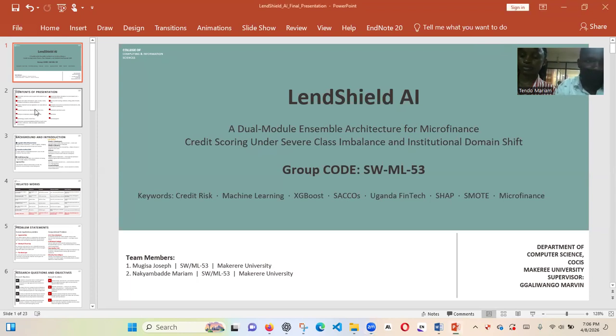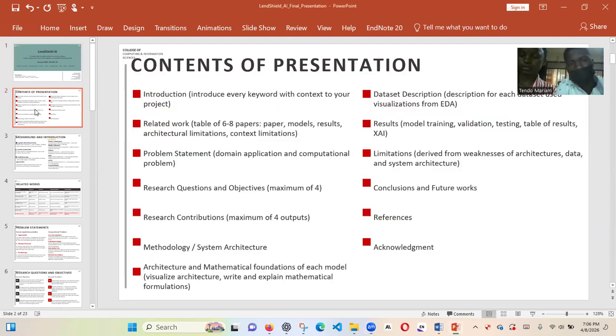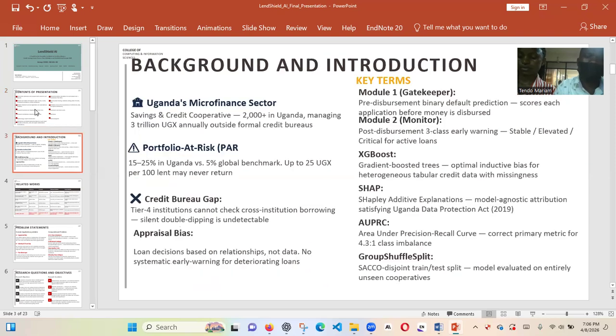So we shall progress to the next slide. We indicate the content of the presentation, what we shall be going through, from introduction, problem statement, all through references to acknowledgement.